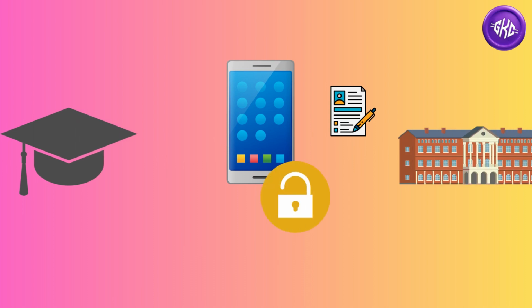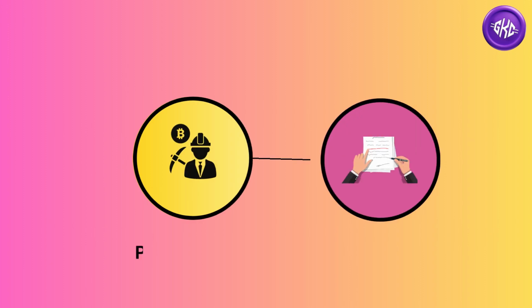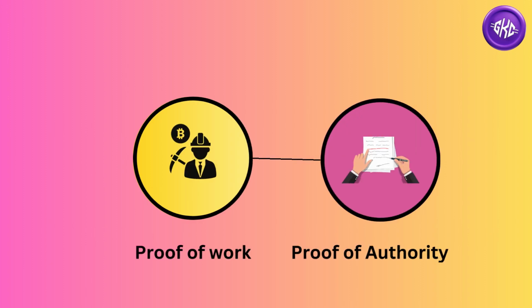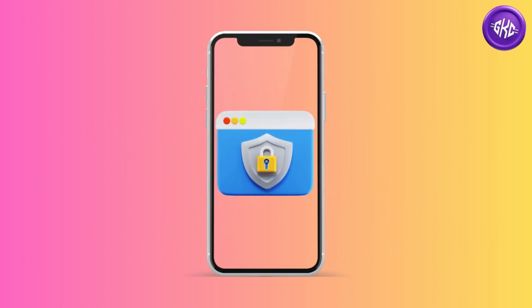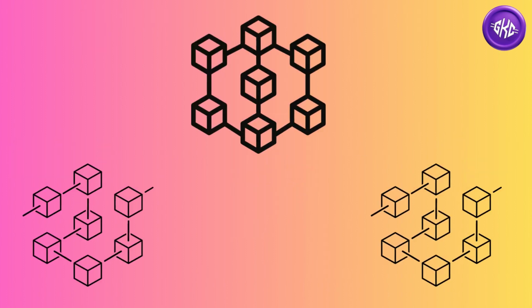Students will also be able to see if their records have been unlocked or at least considered for application. This boosts efficiency and transparency compared to traditional methods. By marrying the proof of work and proof of authority models, OPED Foundation's blockchain solution ensures privacy on students' data while incentivizing both educational institutions and students when they contribute to OPED's platform. With blockchains gaining popularity, it's only a matter of time before we see even more unique hybrid systems created.